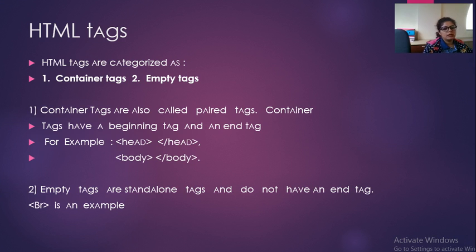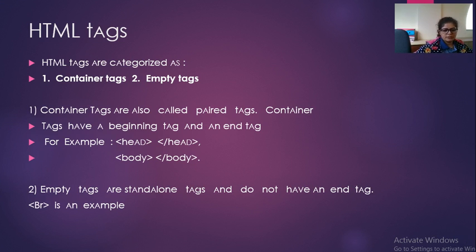Now what is a container tag? We also call the container tag a paired tag. Now why are they known as paired tags? Because whenever we open any tag, we have to close that tag. It is mandatory. So this is the condition: if you open the tag, then you also have to close that tag.